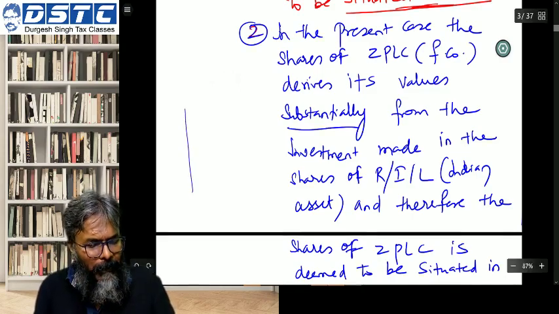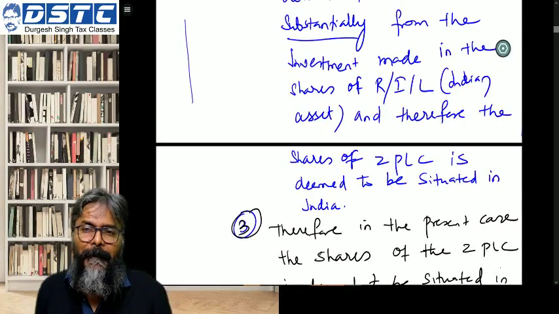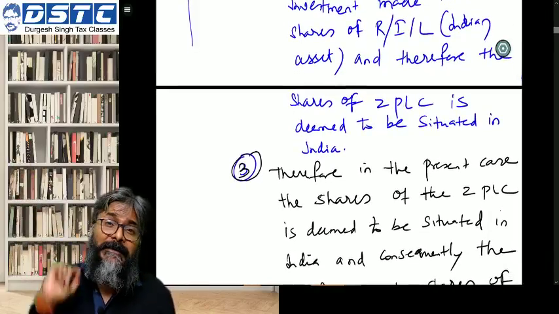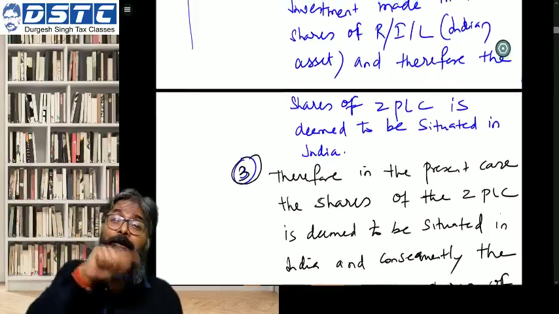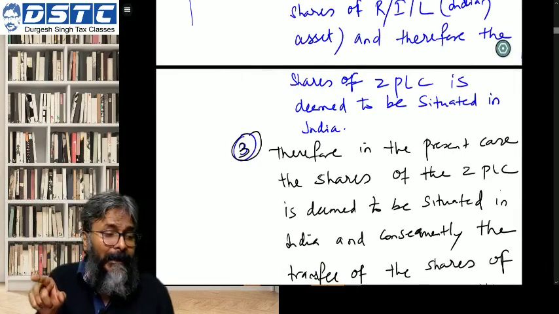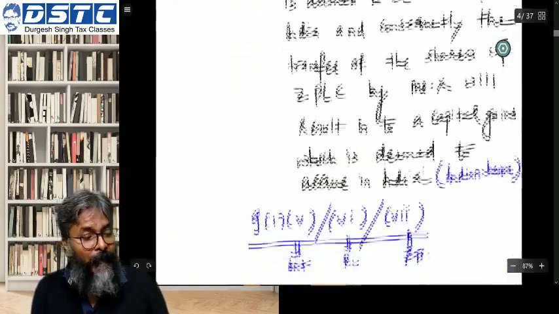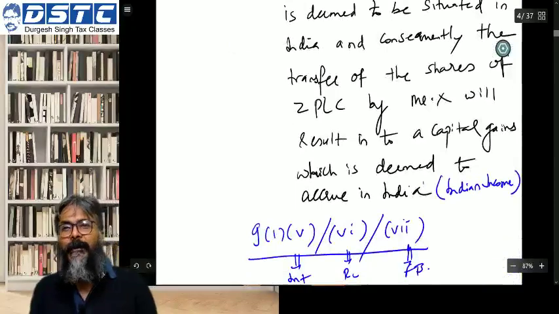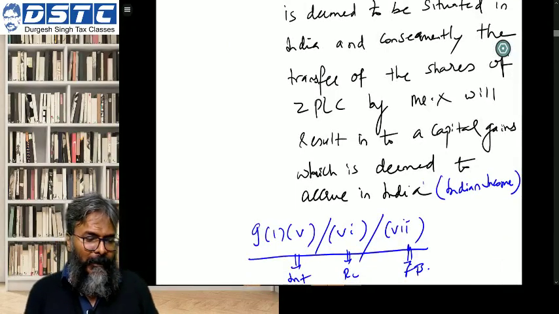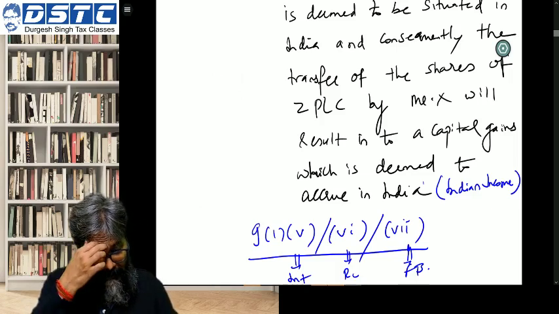And to conclude, the shares of ZPLC would be deemed to be situated in India. Accordingly, the capital gain on transfer of the shares of ZPLC will be deemed to have accrued or arisen in India. This, students, is where we are. So students, what you will do in this regard, students?